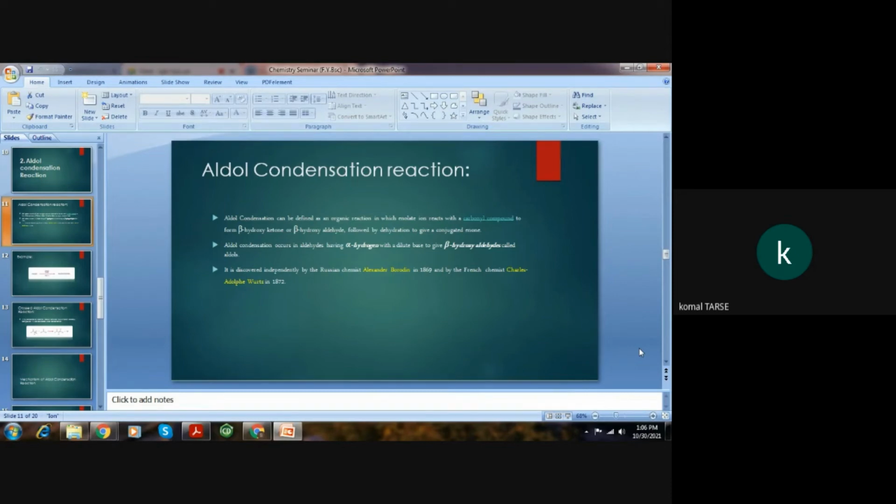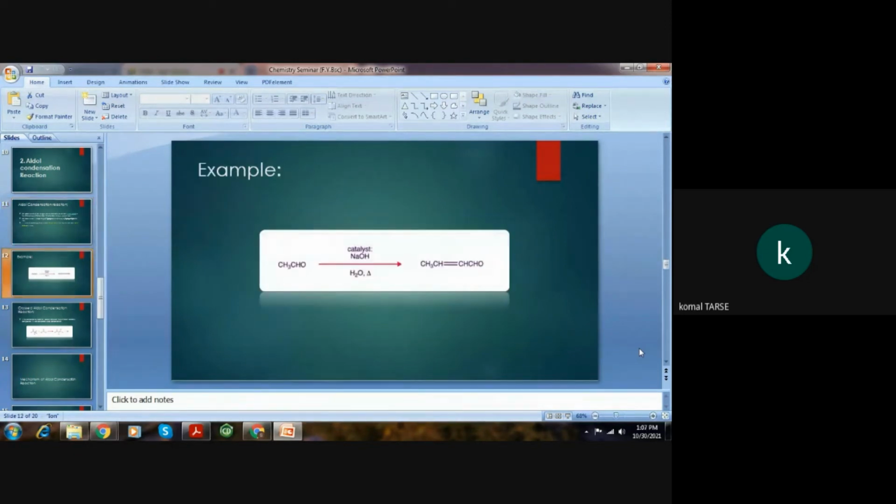And when it occurs in aldehydes having alpha hydrogen with a dilute base, then it gives beta hydroxyaldehydes, which are also called aldols. Discovered independently by Alexander Borodin and Charles Adolphe Wurtz. One of the common examples is acetaldehyde, in which the catalyst generally used is hydroxide ion. You can see in that reaction.